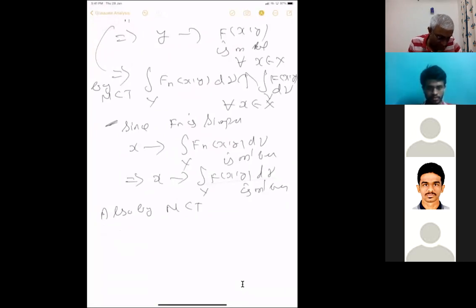So because of that, by MCT, you can take another integral over x, because this integral, whatever I have written as integrand, these are all functions in x.